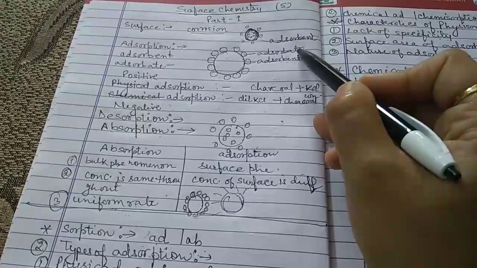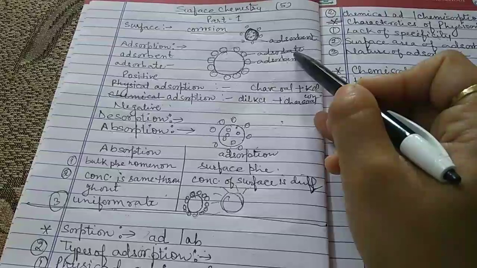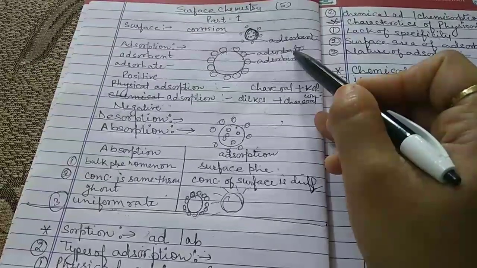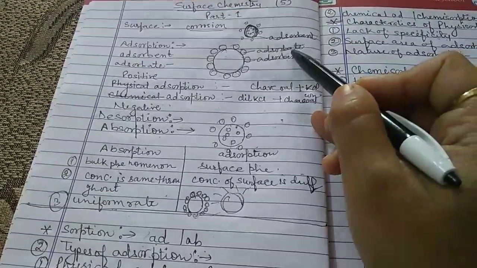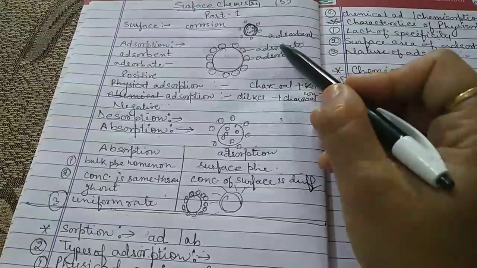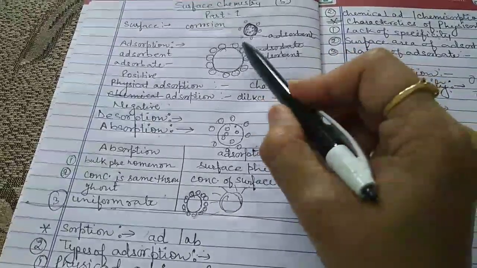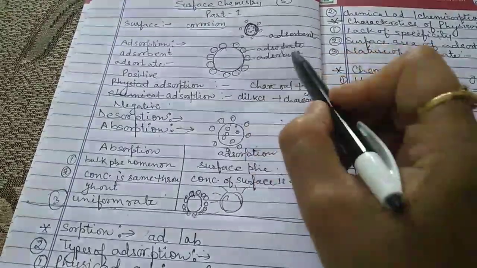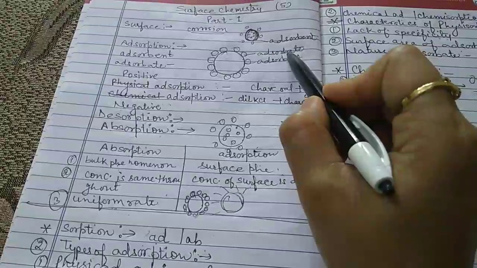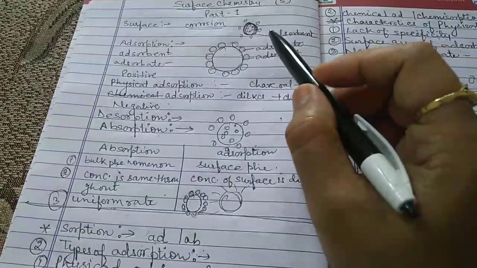And the next one is the adsorbate. The meaning of the adsorbate is the molecular species, here again atoms, molecules, or ions, that get adsorbed on the surface of the adsorbent. They are attached on the surface of the adsorbent. They are known as the adsorbate.